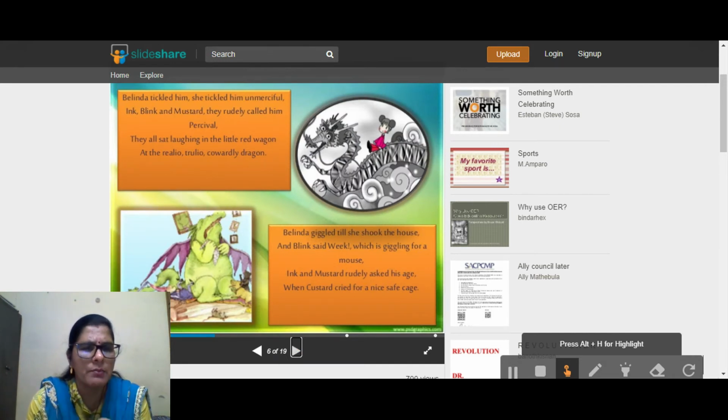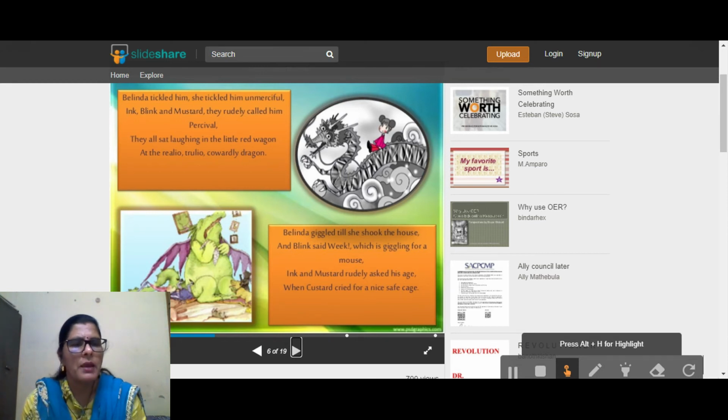Belinda tickled him unmercifully. Ink, Blink, and Mustard rudely called him Percival. They all sat laughing in the little red wagon, and the really Trillo cowardly dragon. You can see there how Belinda tickled him continuously, trying to harass him. Ink, Blink, and Mustard, the cat, the mouse, and the dog, rudely called him Percival. They all sat laughing in the little red wagon and the really Trillo cowardly dragon.